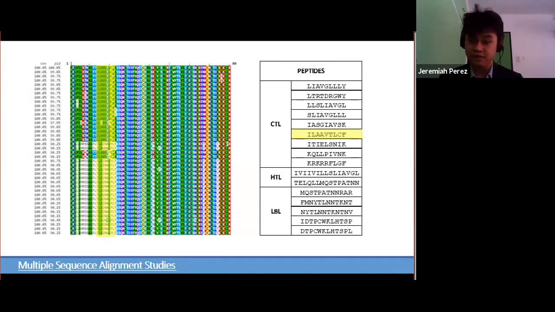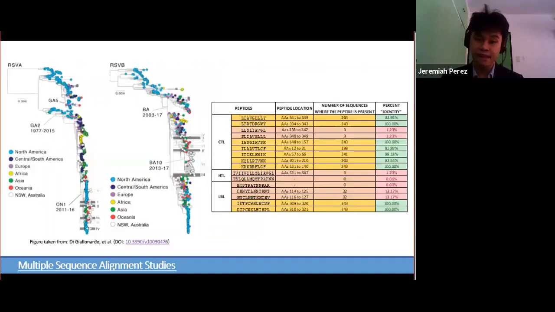As seen on the results right here, you can see that there is a great degree of mutation for this particular epitope alone. All 16 epitopes were tested against 243 randomly selected F protein sequences. And of the 16 epitopes, only 9 were present in at least 83%, as you can see in the results right here. The reasons for the absence of the epitopes is associated with the sheer number of known RSV clades, as you can see on the left.